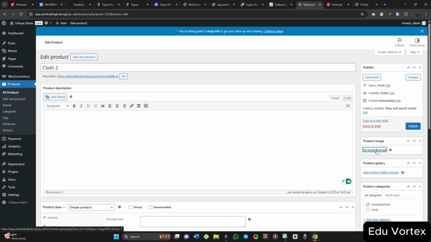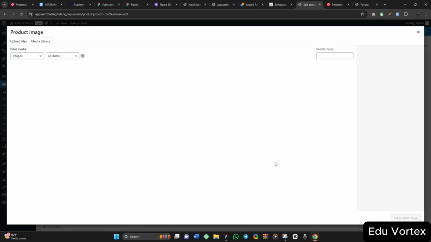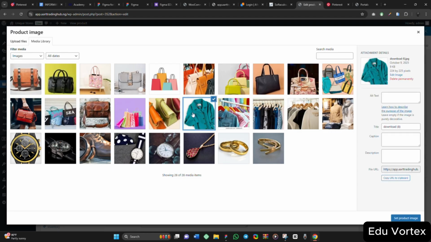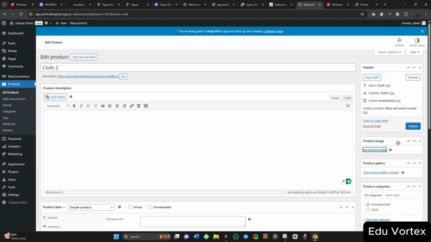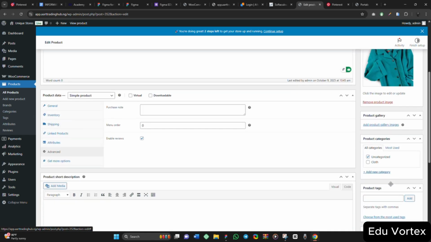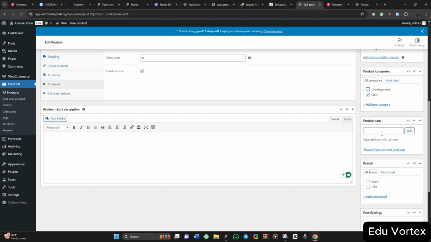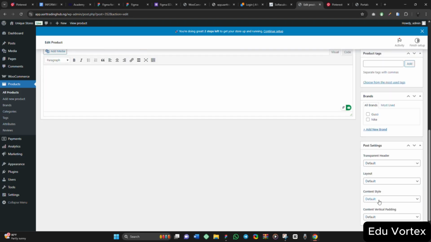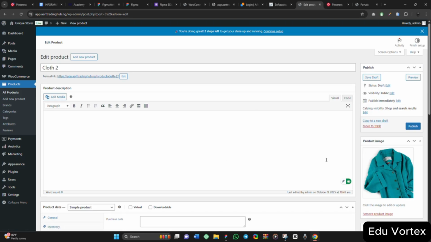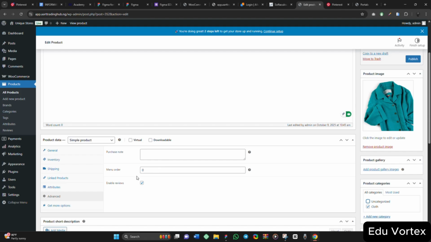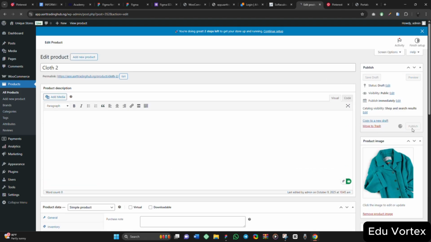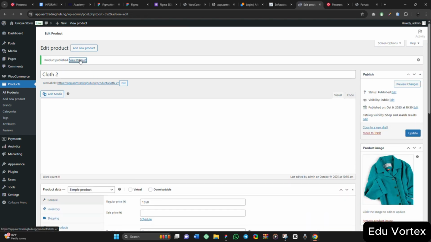Then let me come to set product image. I will just add only one image to this one. For the category, it is still clothes. For the tags, I will not add any tag. I will not add any brand. I will just leave it simple like this. That is why it is called a simple product. It doesn't go far. The name, the description, the prices you sell them, and that is it. Then I will click on publish. So let's view our products.